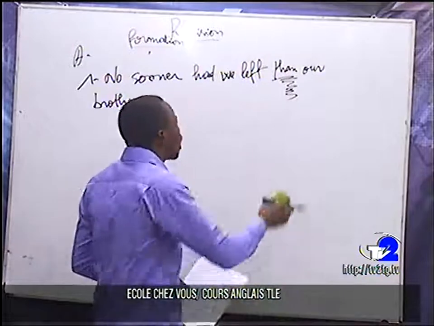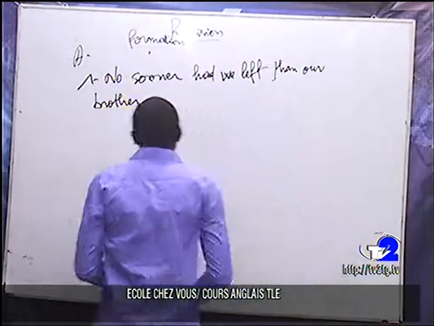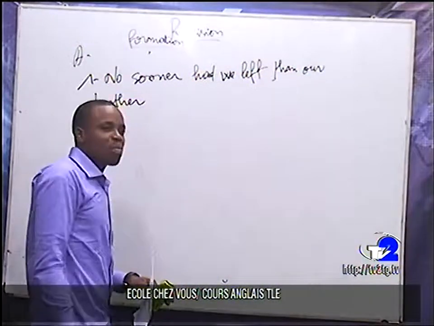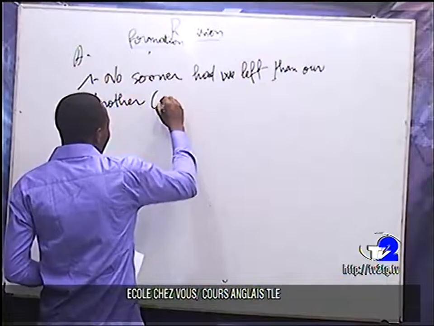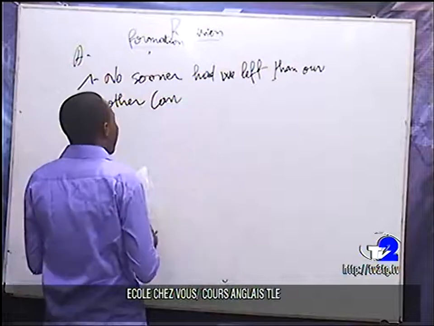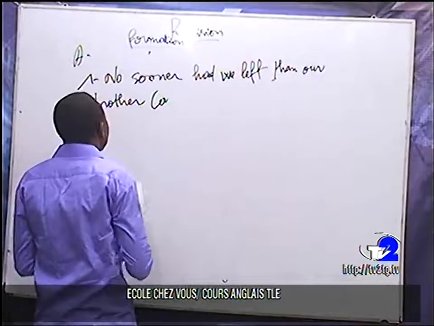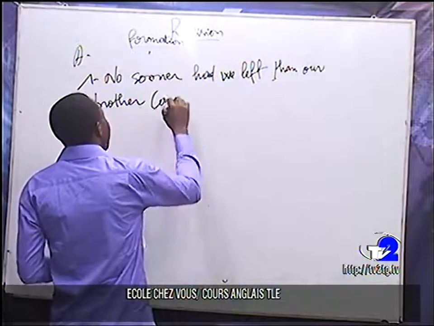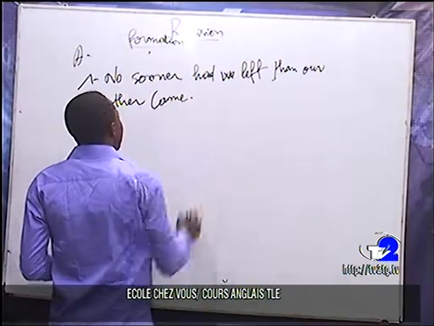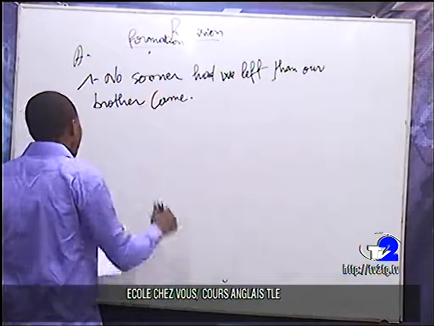Are you following? "To come" in simple past becomes what? Came. So we have: no sooner had we left than our brother came. Are you following? So this is the correct answer.